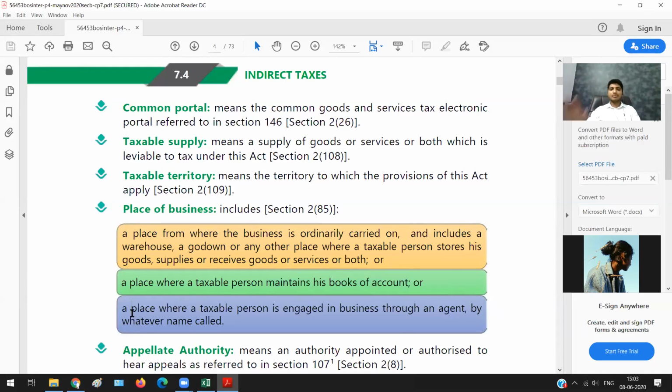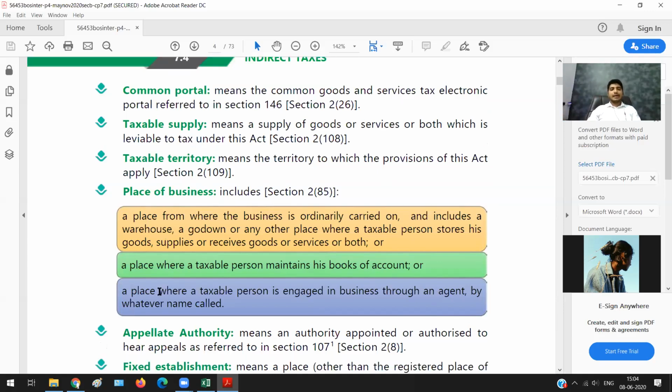At that time your residence will become your place of business. So there is a question in your mind: a place where a taxable person is engaged in business through an agent, by whatever name called. Let us say I don't have a place of business, but I have appointed an agent who does the business. So the agent's shop will become my place of business. Simple as that. Why it is important, I'll tell later, not now.